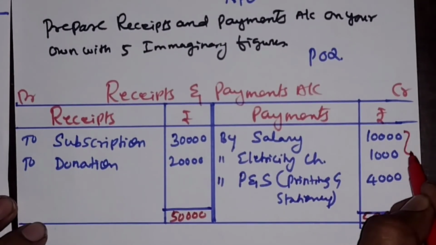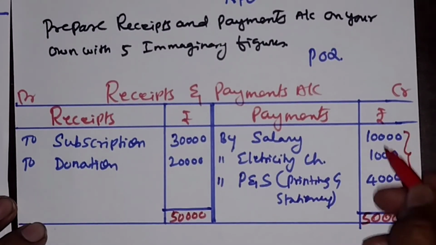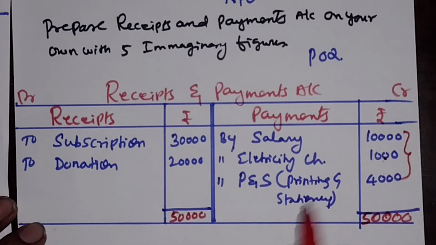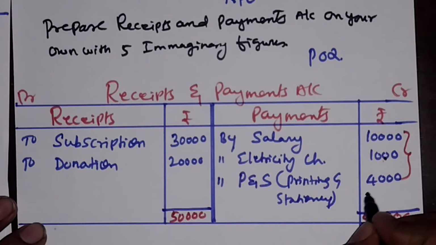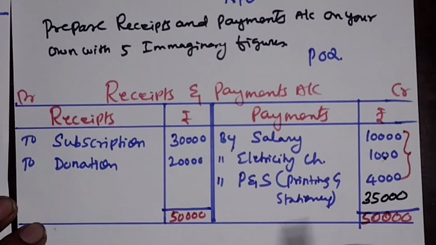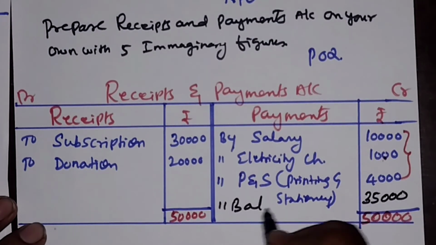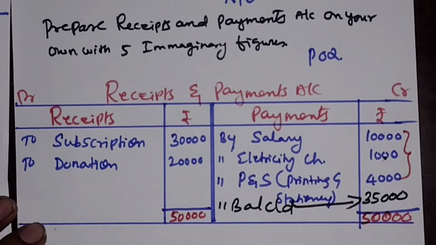But our expenses are only 15,000. 10 plus 1, 11. 11 plus 4, 15,000. Still the cash available in our hand is 35,000. This 35,000 is called by balance carried down. How do you get it? 50,000 minus 15,000. That's it about the receipt and payment account. Thank you.